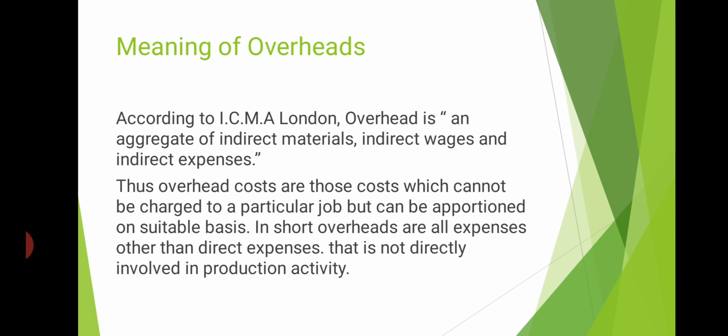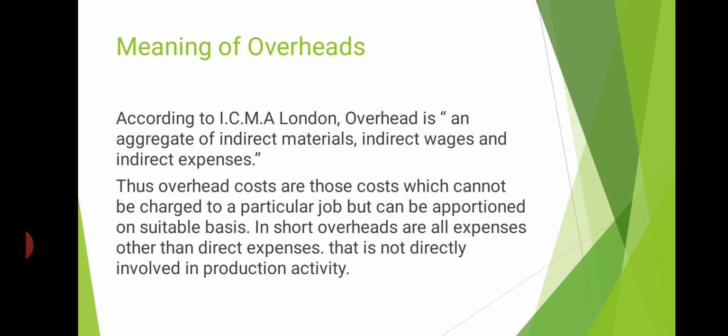So, what is cost? A cost is the value of money that has been used to produce something or deliver a service. So, cost is an expense made to produce a product or to give a service. So, cost is an expenditure to make a product or a service. Clear? So, there are two types of cost. What are they? Direct cost and indirect cost. So, what does direct cost mean?